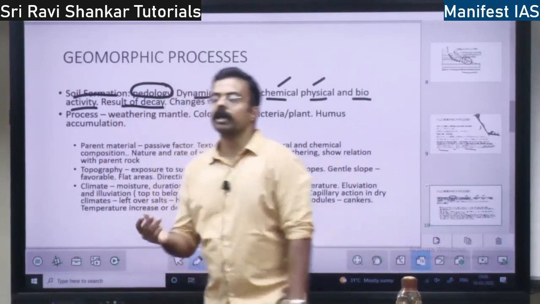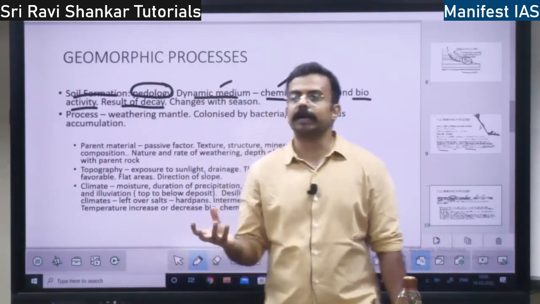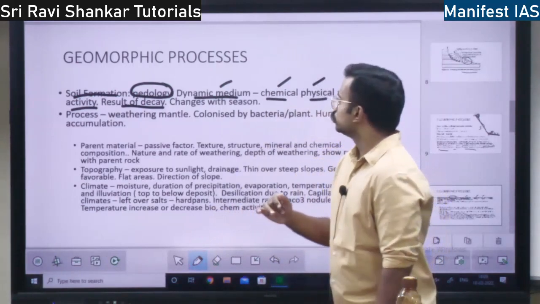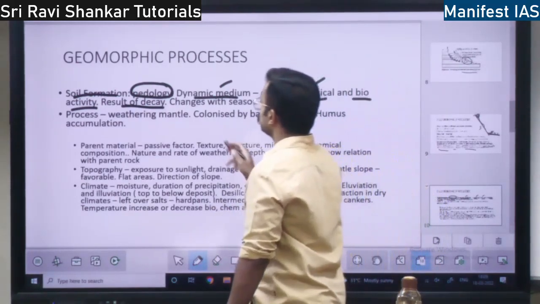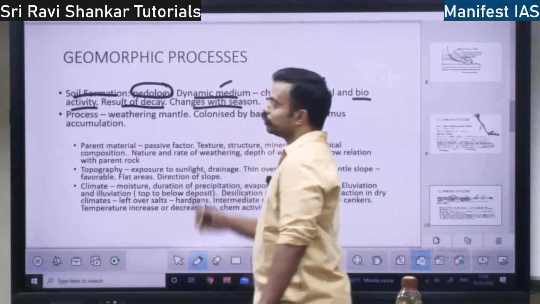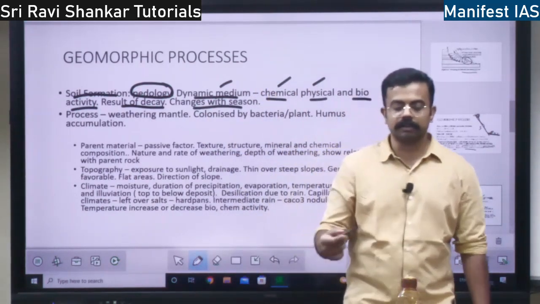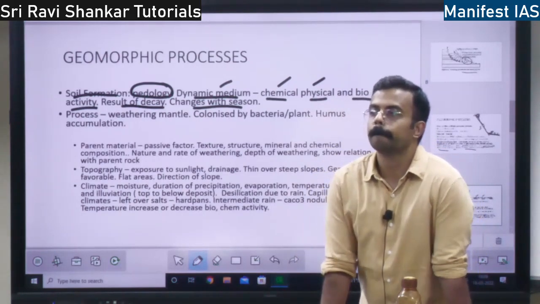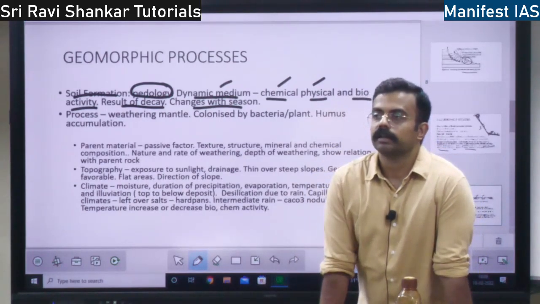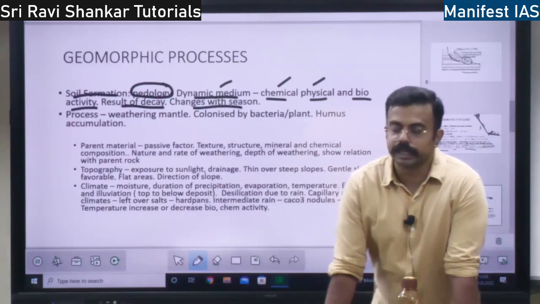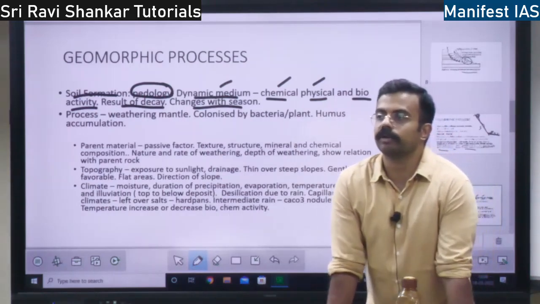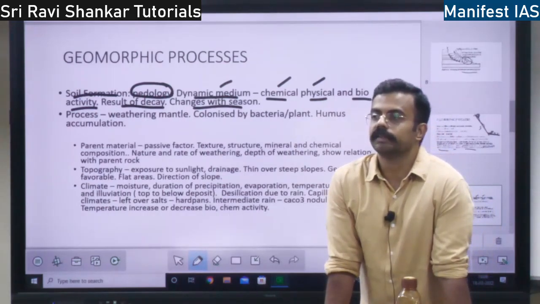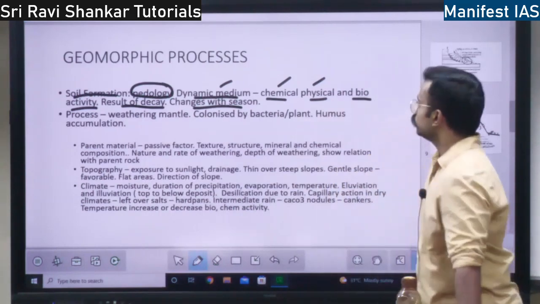The soil will be formed because of the rock or organic material decaying, right? So this changes with the season. In the summer season, the decaying will be more. Suppose there are leaves in the soil. In which season are they going to decay faster? In the summer season, they are going to decay faster. In the winter season, the decay will slow down, right? So this is a process.